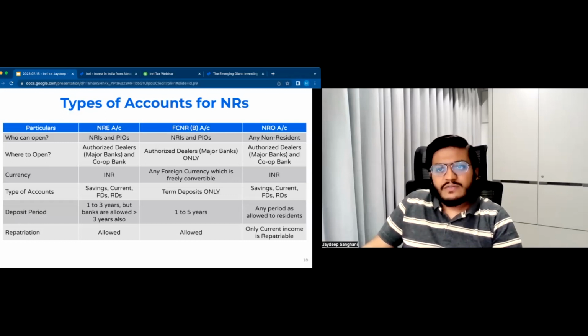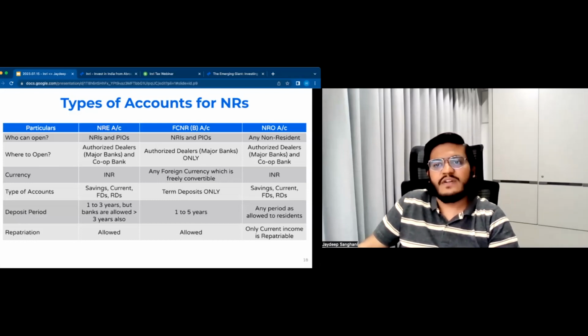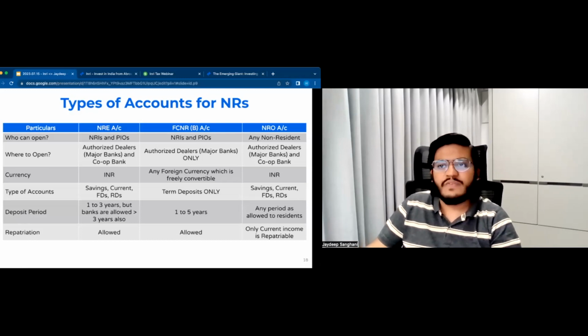For all other funds, apart from your income, you will need documentation, and most of the time the bank would ask for a CA certification, popularly known as Form 15CA/CB, to transfer your funds from your NRO to your NRE or from your NRO to a foreign account of yourself. So that is a compliance part.